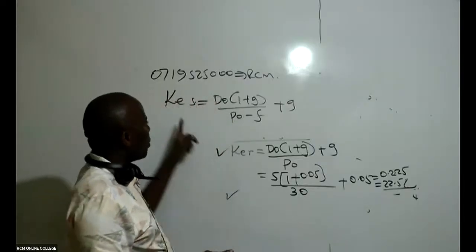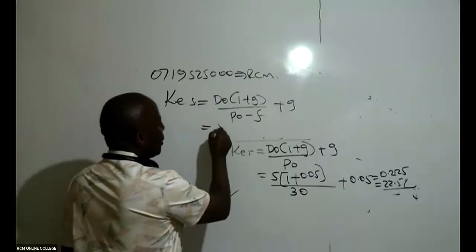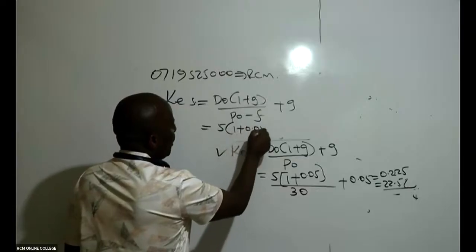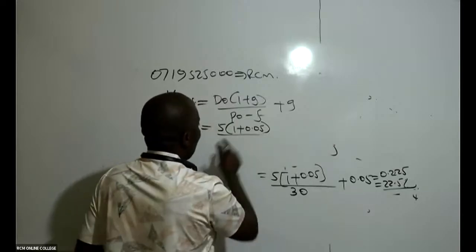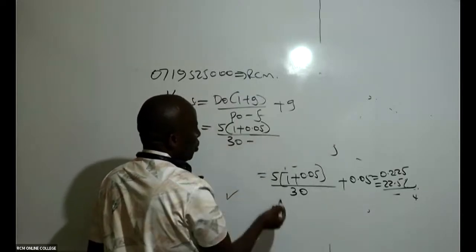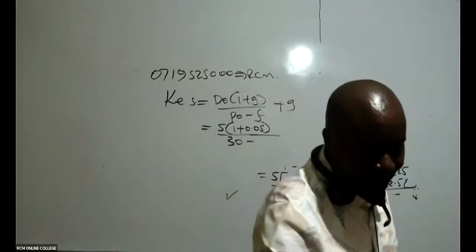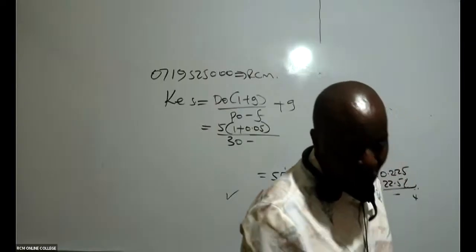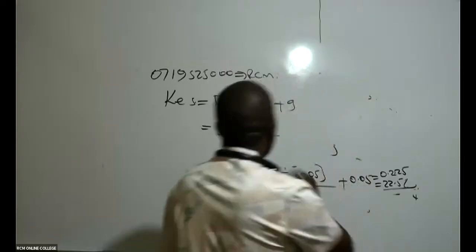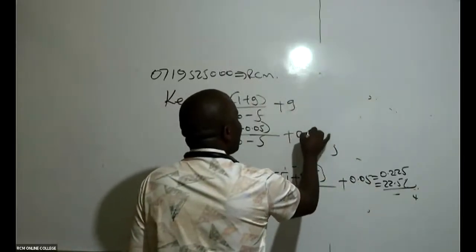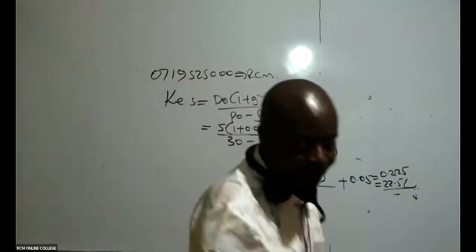So now here, because it's cost of equity shares, then you're going to introduce flotation cost. So this one here will be D0, still that remains as 5, 1 plus 0.05, all over P0. Our P0 is 30 minus flotation cost. Flotation cost has been given there. Is there somebody who is able to see flotation cost, ladies and gentlemen? Anybody who is able to see our flotation cost in this question? 5. Thank you so much. And then the growth rate still remains at 0.05.